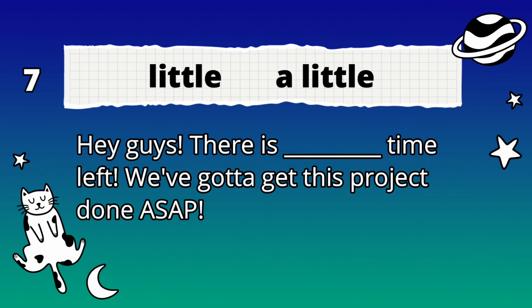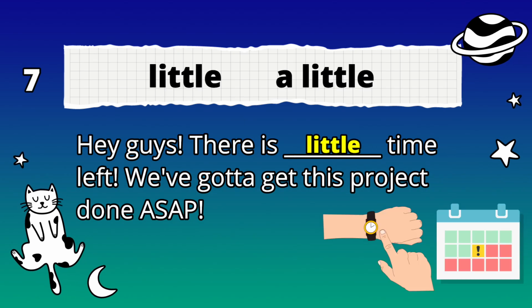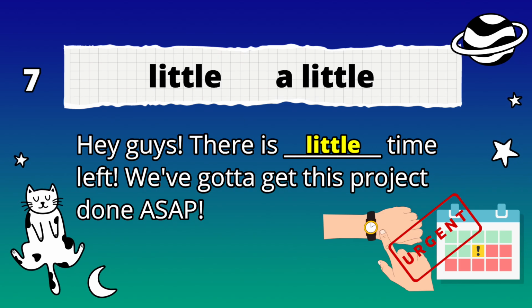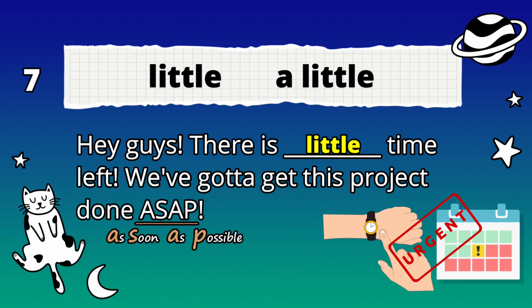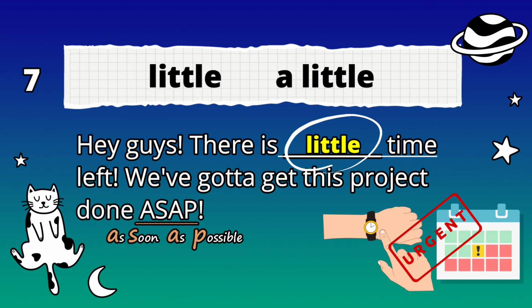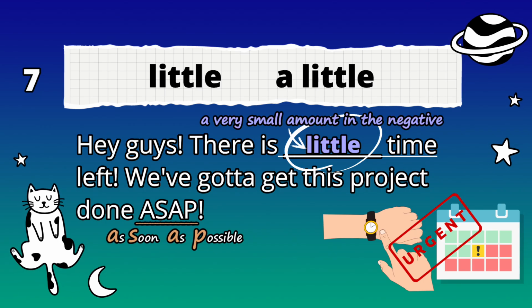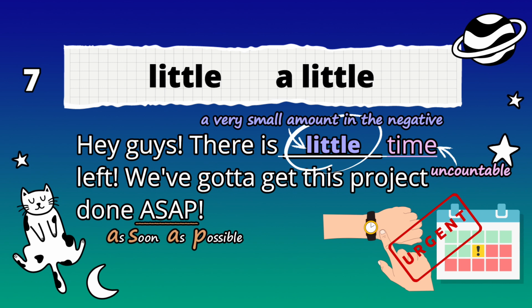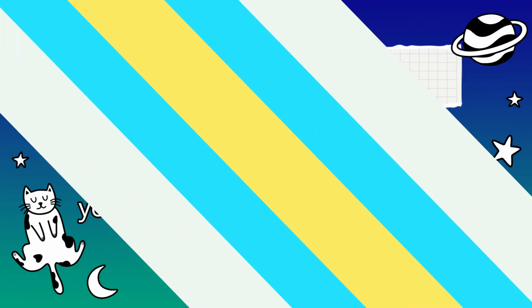And the answer here is little. Hey guys, there is little time left. We got to get this project done ASAP. Okay, ASAP means as soon as possible. All right, that's the acronym here. It's little time, meaning a very small amount in the negative, right? That's why they have to do this very fast, as soon as possible. Okay, now for number 8.